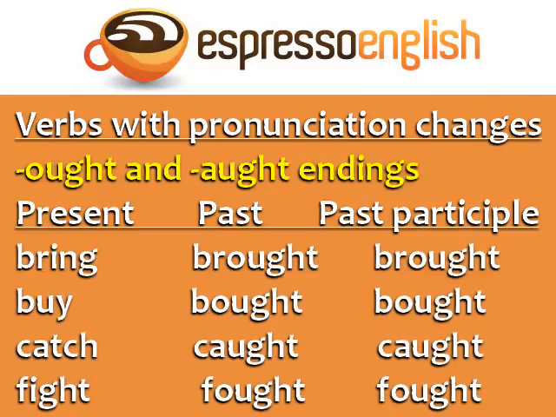Finally, we have the verbs with OUGHT endings in the past and past participle. This can be spelled O-U-G-H-T or A-U-G-H-T, but the pronunciation is the same. Bring, brought, brought. Buy, bought, bought.